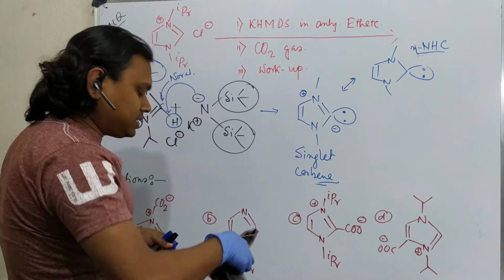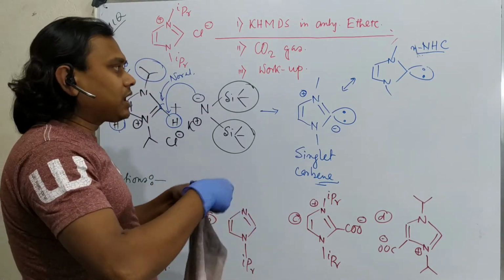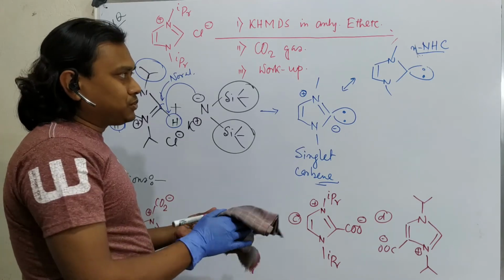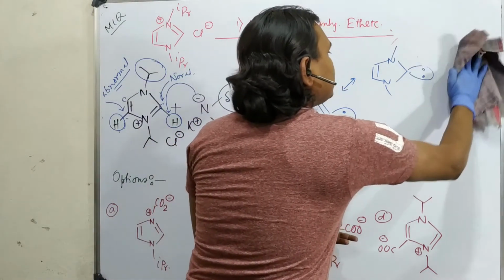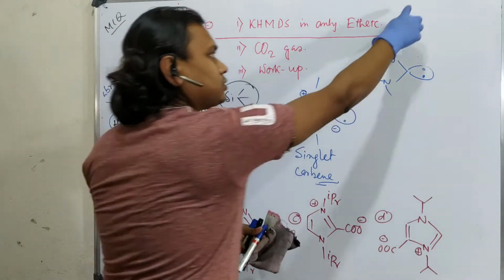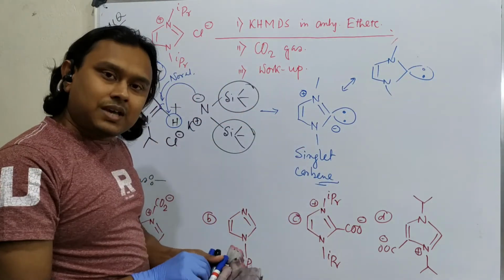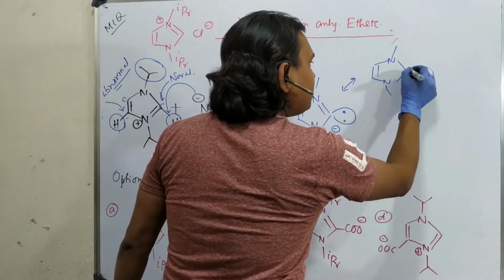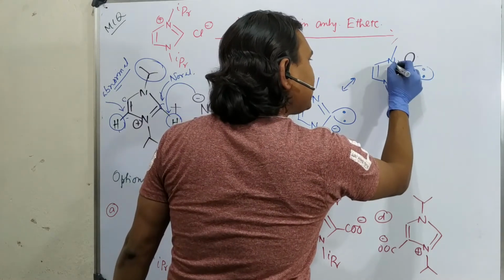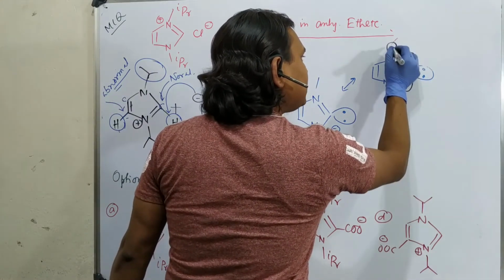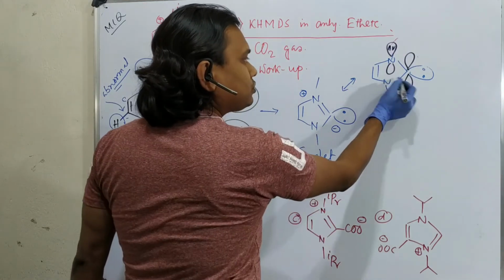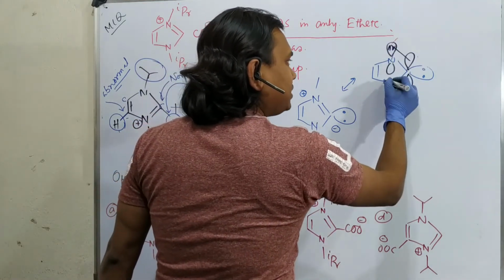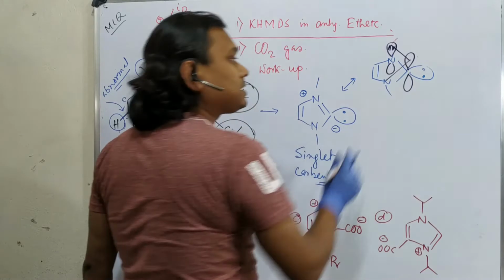that negative charge density is significant over the carbon. And by the way student, please be a little careful. What I have described for the OMe case, a similar thing is applicable here also, because the vacant p orbital is here, in conjugation with the lone pair of nitrogen. So the same kind of stabilization is possible in this case also.